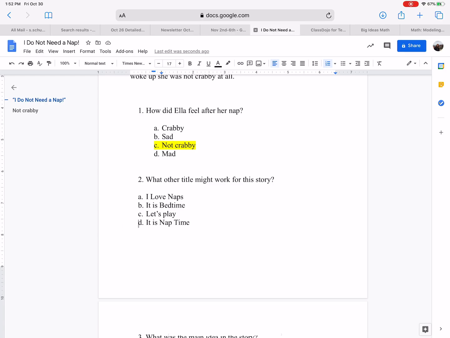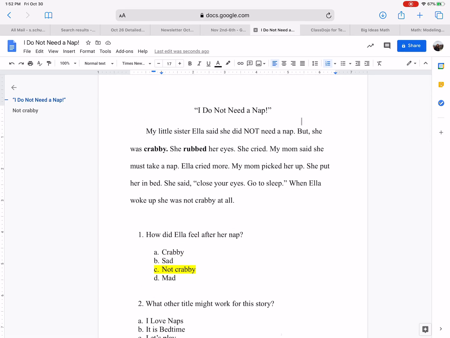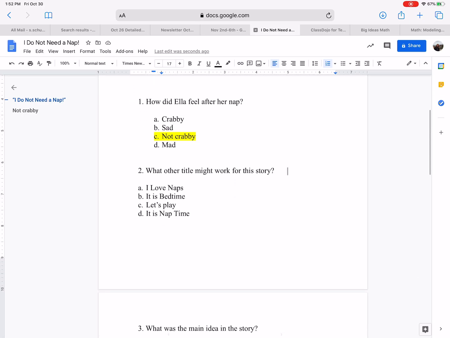And then the letter B, the next one, is bedtime. Now, if we read over this, did this mention anything about night or anything at nighttime? Or did it give any indication of the time of day it was? Not really. It just says she didn't want to take a nap at the beginning, but her mom made her. But when she did, she felt much better afterwards. So I don't think it's either A or B.